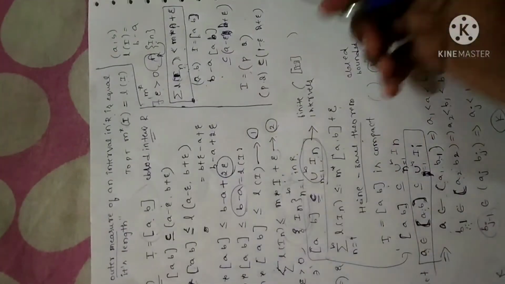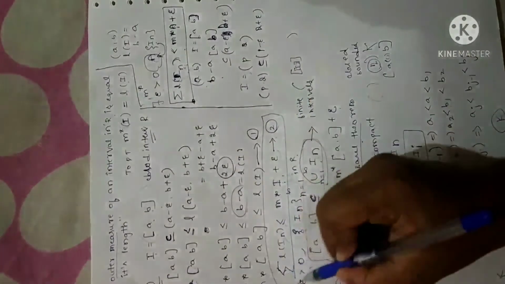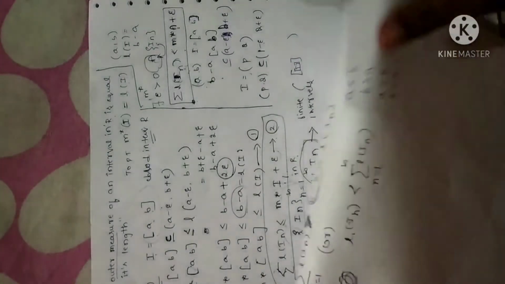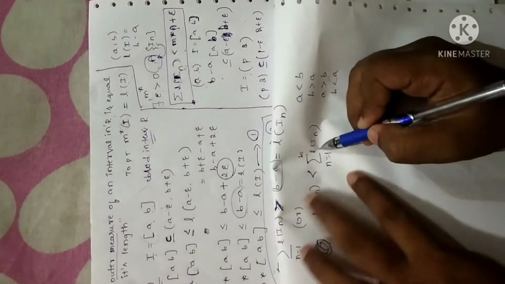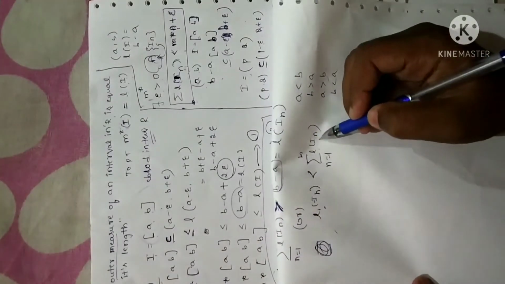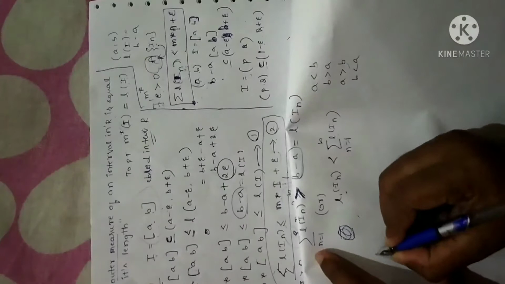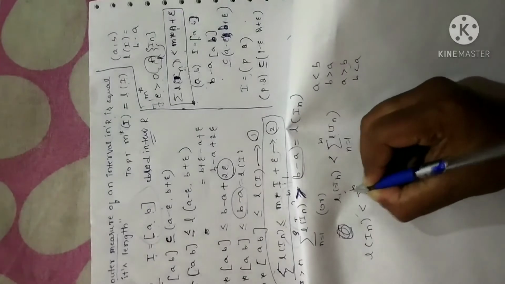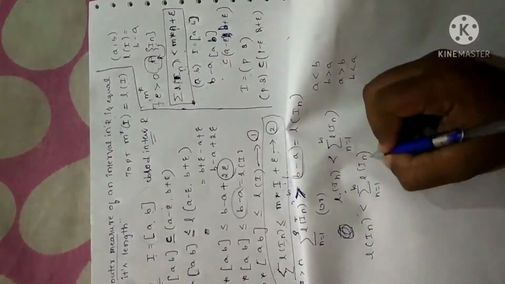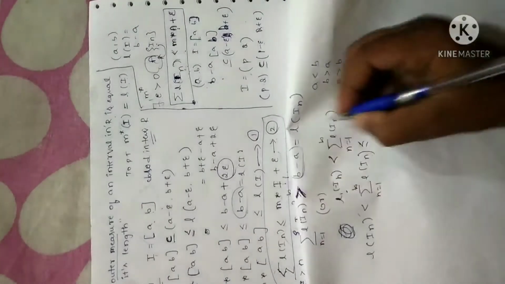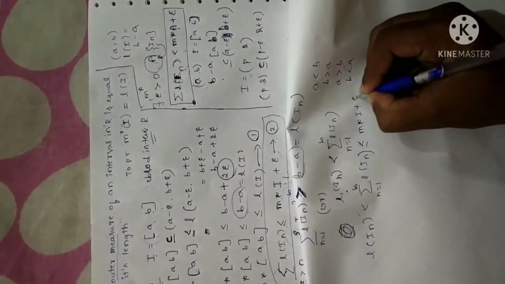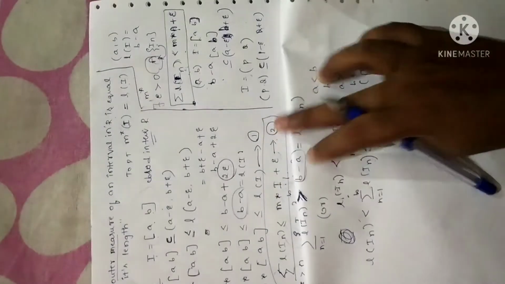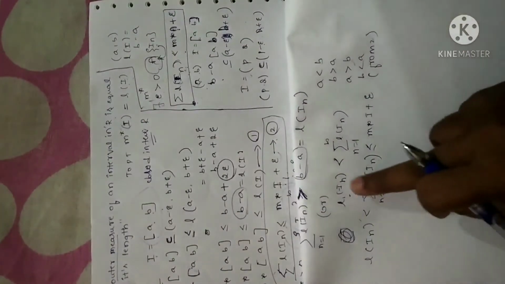Now, as per the property of translation invariance, look at equation 2. This is from the translation invariance, right? Now, see here, I have obtained an expression: length of In is less than the sum from n equals 1 to infinity of length of In. Now, from equation 2, I can rewrite this as length of In is less than the sum of all the lengths, which is again less than or equal to the measure of that particular interval plus epsilon. From equation 2, I can say. Hope it is clear. I have used equation 2, that is the property of translation invariance, in the next step.